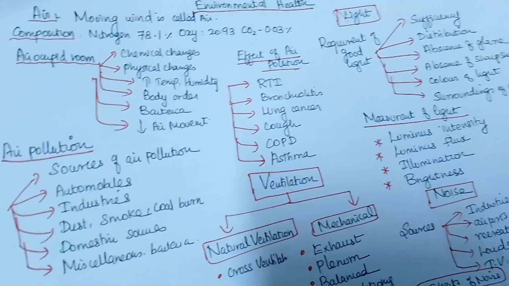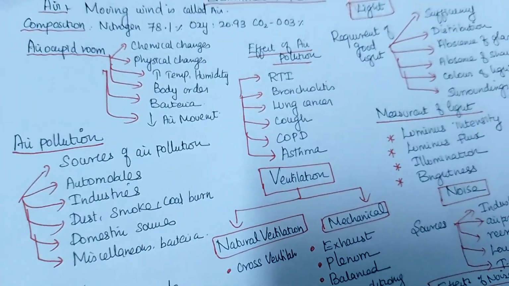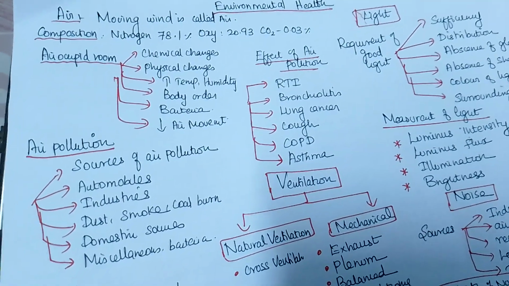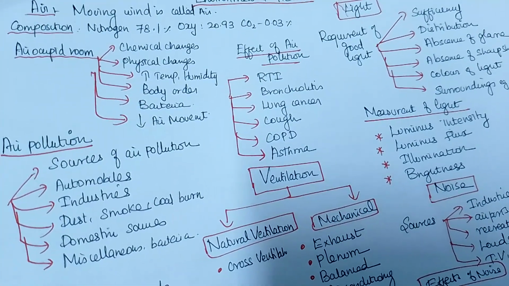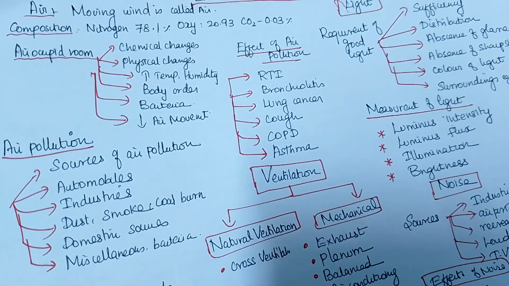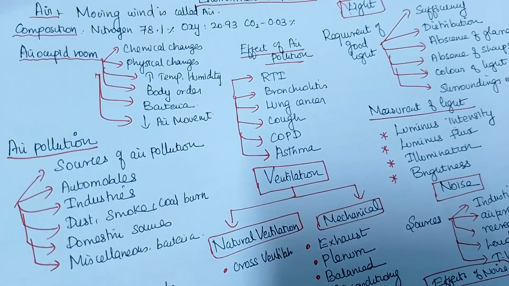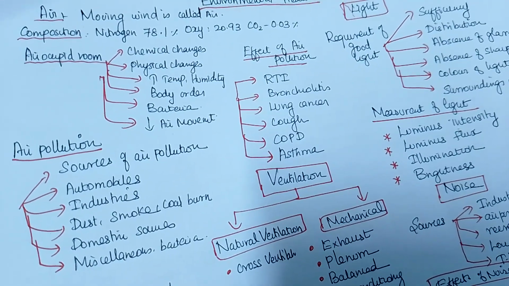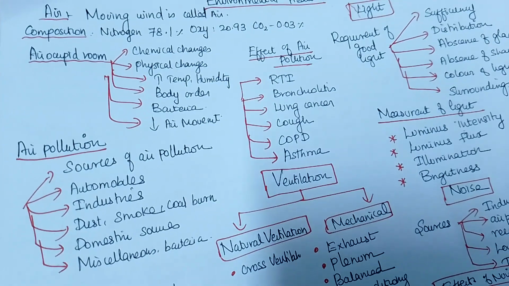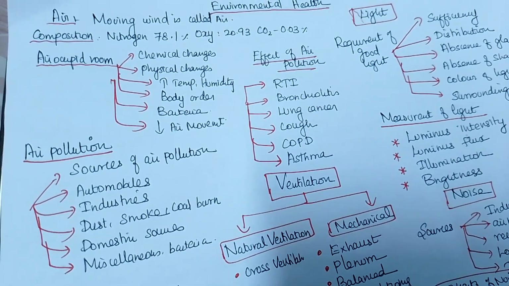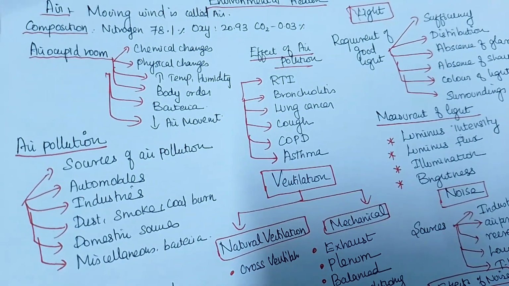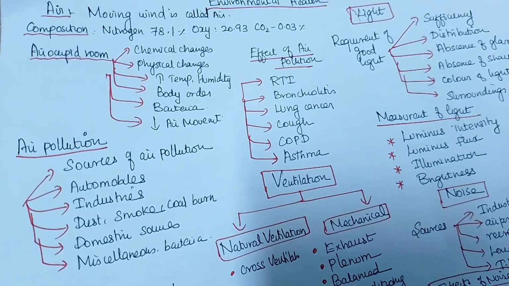The next important thing is the air. What is called air? Air is moving wind. The air is an important element for human beings to live. Man, animals, and trees all need air. But here the trees play a main, important role. They are purifying our air. That purification is done mostly by the trees.